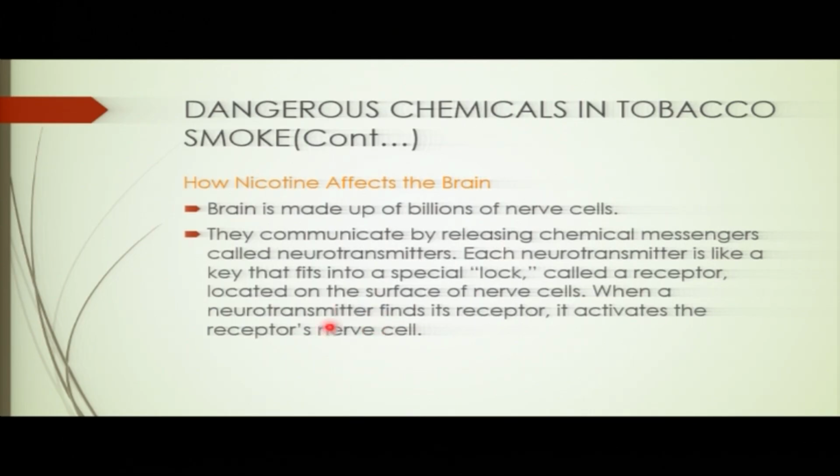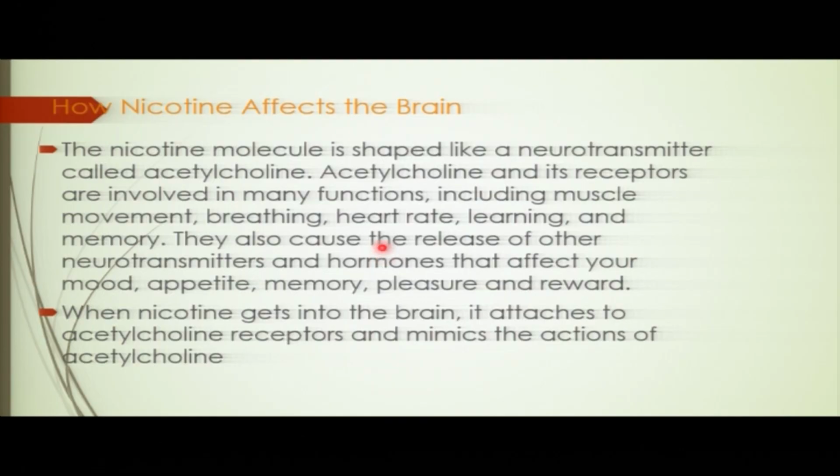It's going to interfere with these neurotransmitters. The neurotransmitters fail to work properly to control the nerve impulse transmission. You see? Nicotine has a shape like that of the neurotransmitter called acetylcholine. So if nicotine reaches the brain, you know what's going to happen?